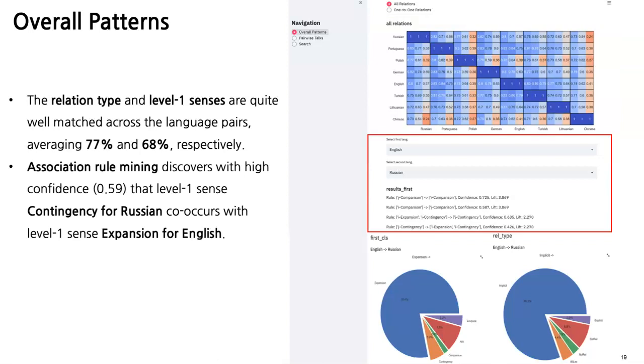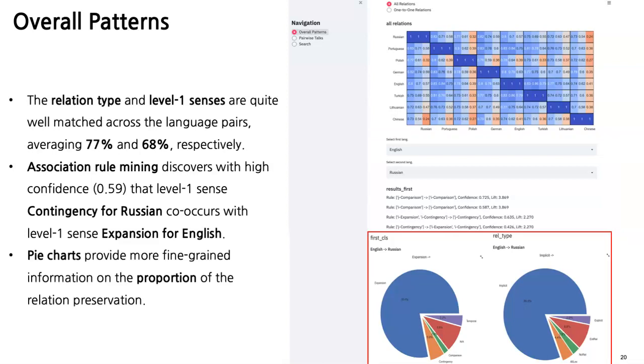For the next section, we can select 2 languages and look at the patterns in more detail. For example, by applying association rule mining, we can see if there exists any interesting rule for each discourse level. We note that while most of the rules learned are identity rules, meaning that the same discourse relations are likely to occur cross-lingually, there are some cases where the relations are different. For instance, we learned that the level 1 sense, contingency for Russian, co-occurs well with expansion for English.